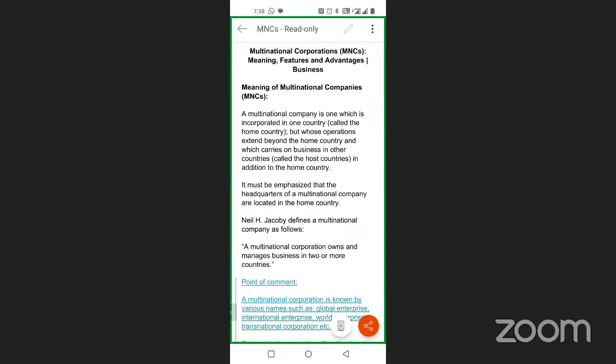From this example, one thing is clear: the raw materials are imported from India, which are not available in other countries, and then the product is created in a different country. Got it? So this is a different way to become an MNC.